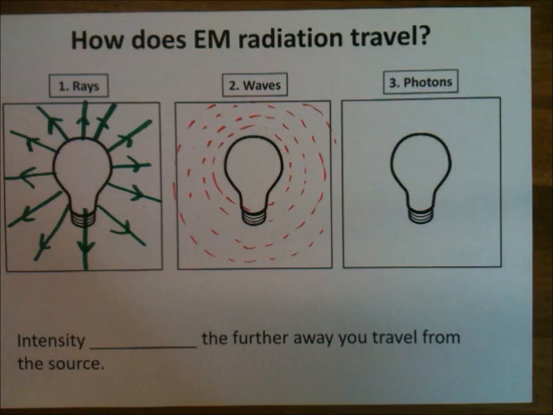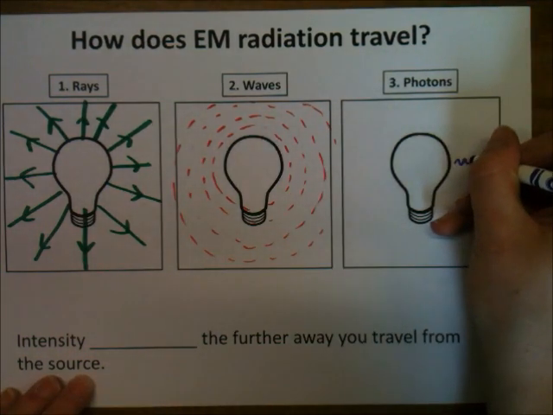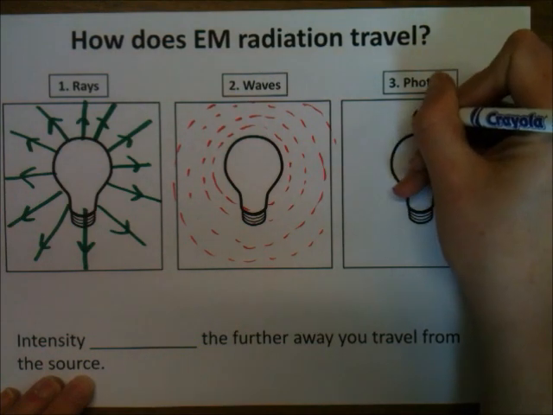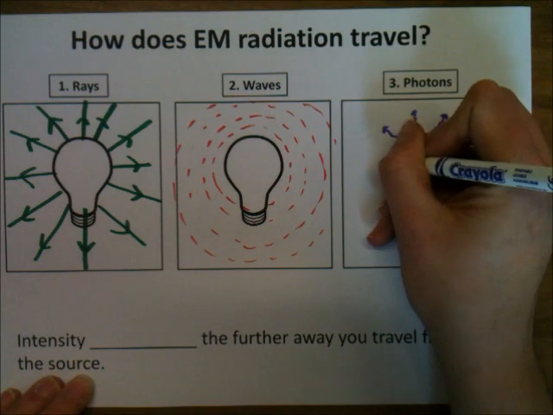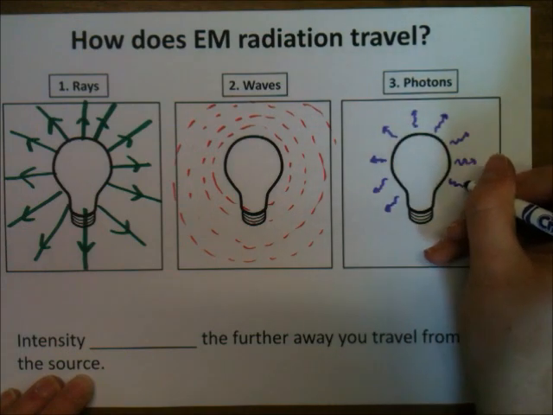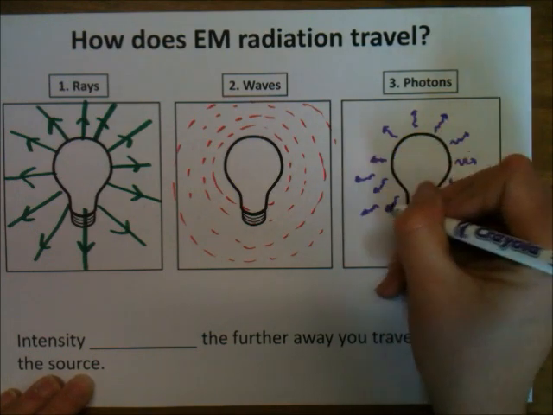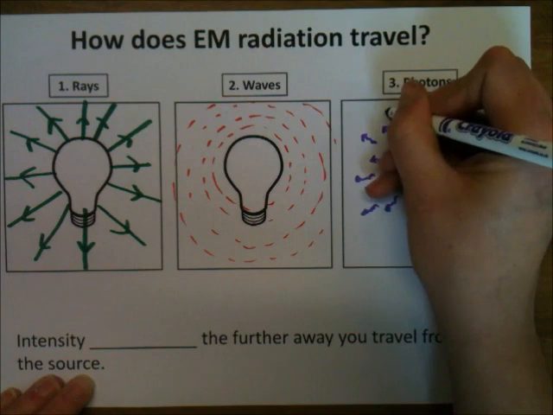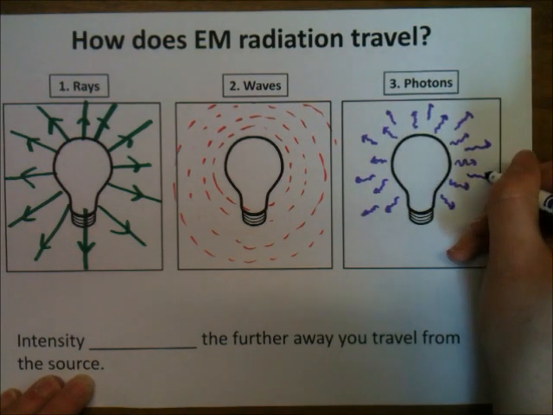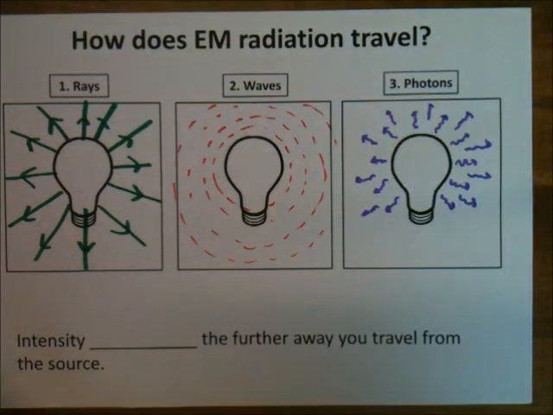The final way that I can draw them is with photons. And this is going to take me a lot longer. So I do lots and lots of little photons coming out. And you can see how the arrow is going in the direction that they would travel. But because there's so many photons, they're so small, like you need literally millions to be able to see something if it's visible light. It's going to take me far too long to draw them. But you can get the idea. So I can draw these photons, and then I can see that individual particles coming out of that light bulb.